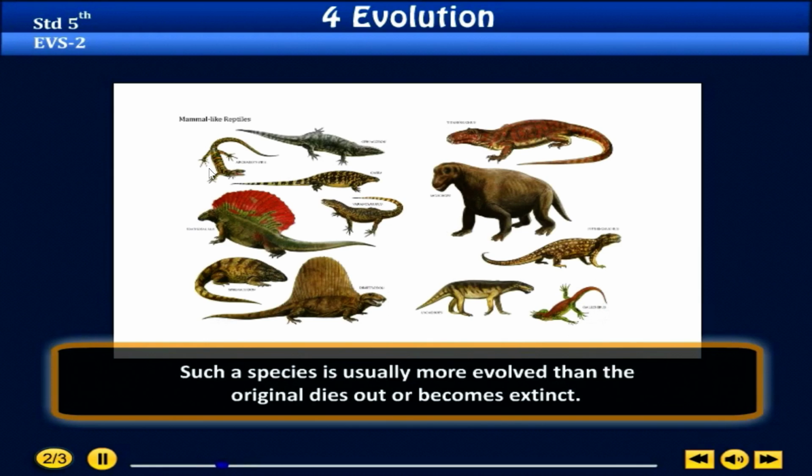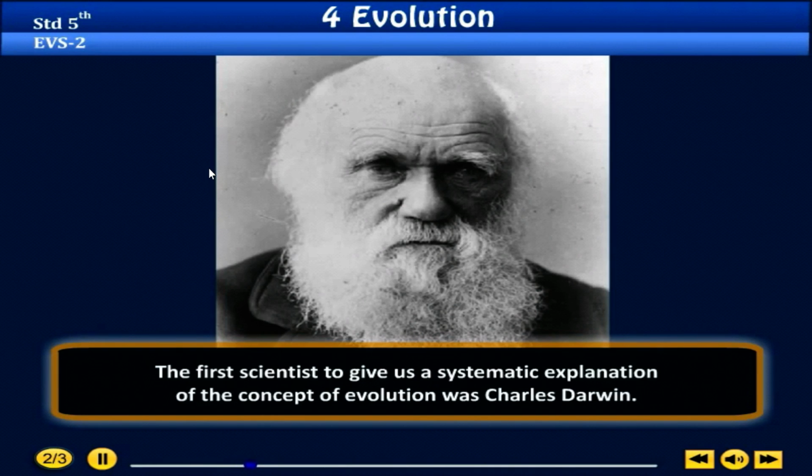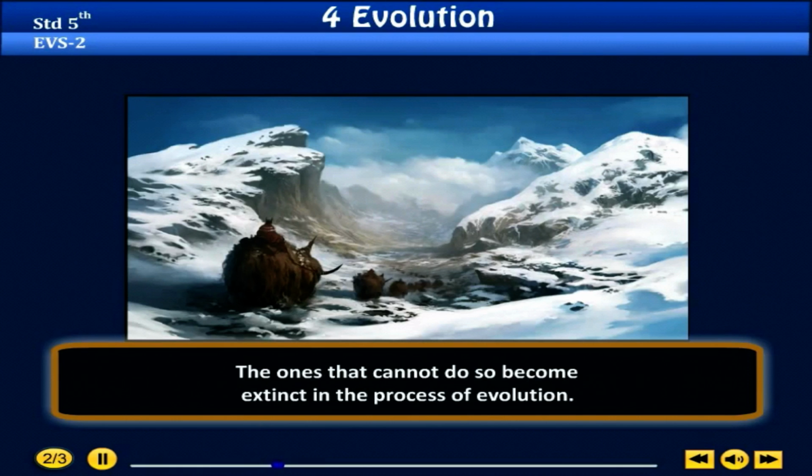Such a species is usually more evolved than the original. The original dies out or becomes extinct. Sometimes more than one species evolve from the original one. The first scientist to give us a systematic explanation of the concept of evolution was Charles Darwin. Species which are capable of adapting to environmental changes are able to survive. The ones that cannot do so become extinct in the process of evolution.